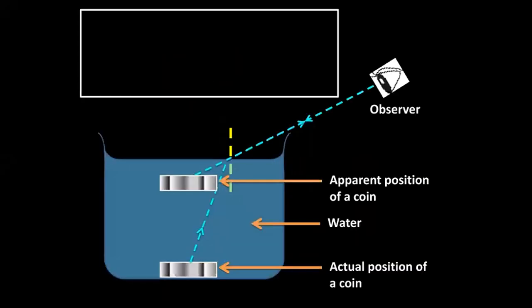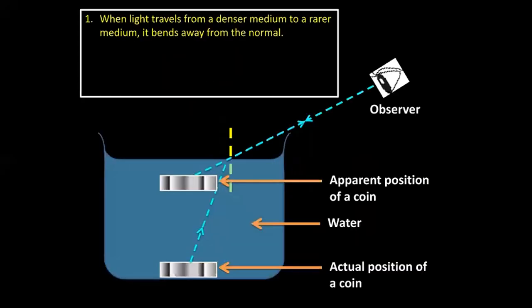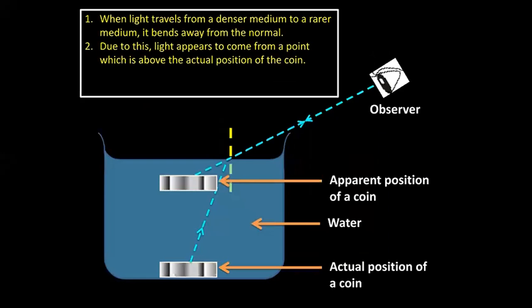And what is the answer? Look here. The first point. It is very simple. When light travels from a denser medium to a rarer medium, it bends away from the normal. This is something that we already know. Look at the second point now. Due to this, light appears to come from a point. See, due to this, light is appearing to come from this point. Where is it? It is above the actual position. Look at the point again. Due to this, light appears to come from a point which is above the actual position of the coin.